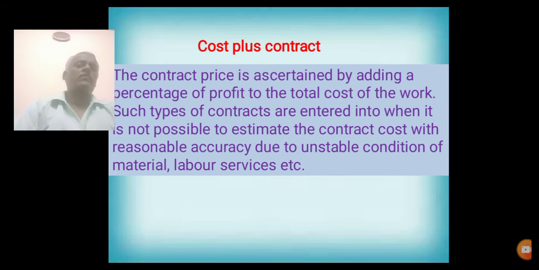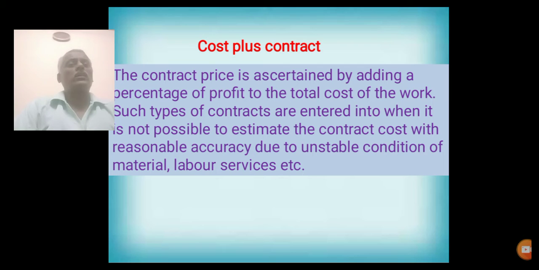Cost plus contract. It is also another important term in contract accounting. The contract price is ascertained by adding a certain percentage of profit to the total cost of work.